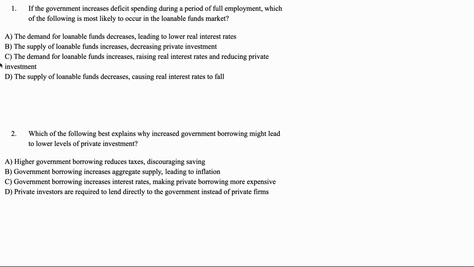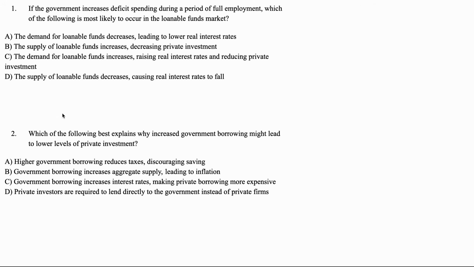B isn't right because we're not talking about the supply of loanable funds, we're talking about the demand. C, the demand for loanable funds increases, raising interest rates and reducing private investment. That is correct. D, the supply of loanable funds decreases. That's not correct. So C. And you can notice here that questions regarding crowding out generally don't actually mention crowding out in the question. You've got to realize that it's talking about the crowding out effect. You've got to realize, hey, government spending leads to more inflation because it increases the demand for loanable funds. You have to basically be able to apply it in any sort of context.